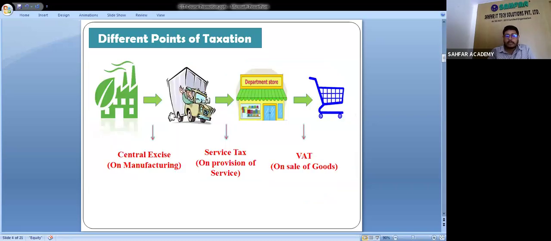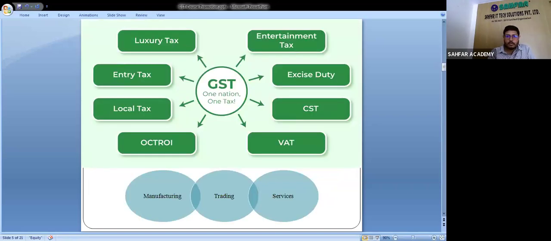In this slide, you can see different points of taxation before the GST. Central excise at the time of manufacturing, service tax at the time of provision of service, and VAT, that is value added tax, at the time of sale of goods. Before GST came in India, we can see entertainment tax, excise duty, CST, VAT, octroi, local tax, entry tax, luxury tax, etc.